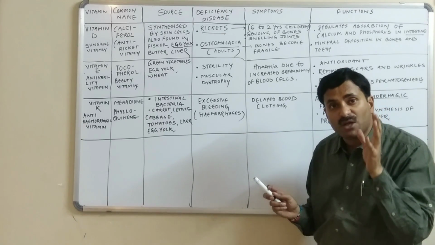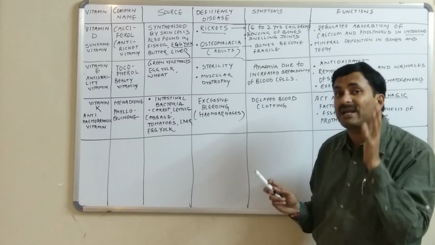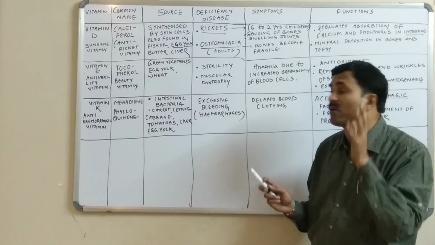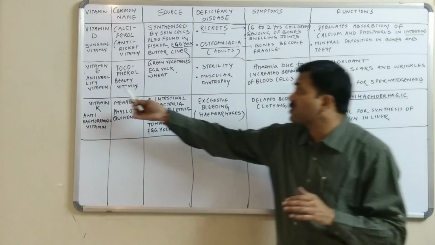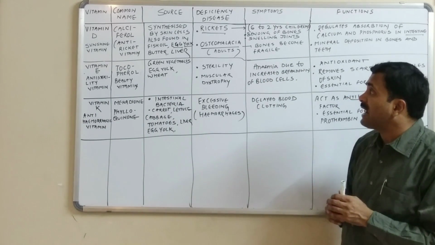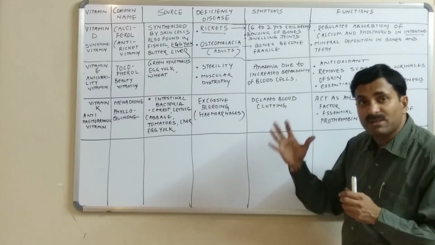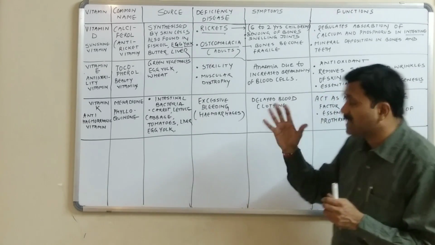In the deficiency of this vitamin, the person will become sterile, or we can say that he or she will suffer from infertility. So it is also called the anti-sterility vitamin. It is also called the beauty vitamin, and the chief sources of vitamin E are green vegetables, egg yolk, and wheat, etc.